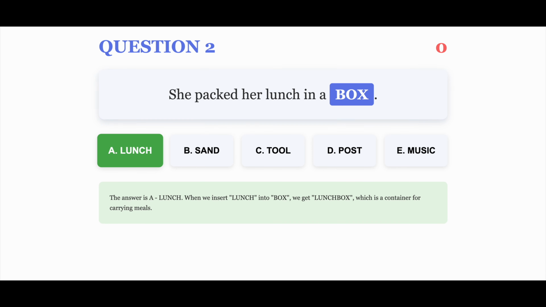The correct answer is A. The answer is A. Lunch. When we insert lunch into box, we get lunchbox, which is a container for carrying meals.